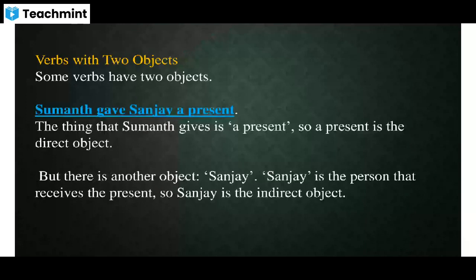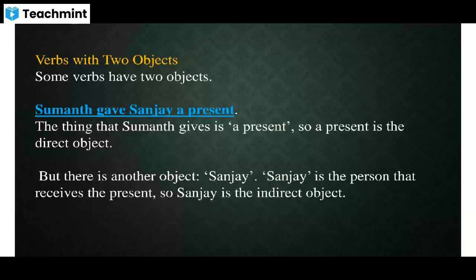Which is the subject here? Subject is Sumant. Correct. Verb? Gave. Correct. And the object is Sanjay.